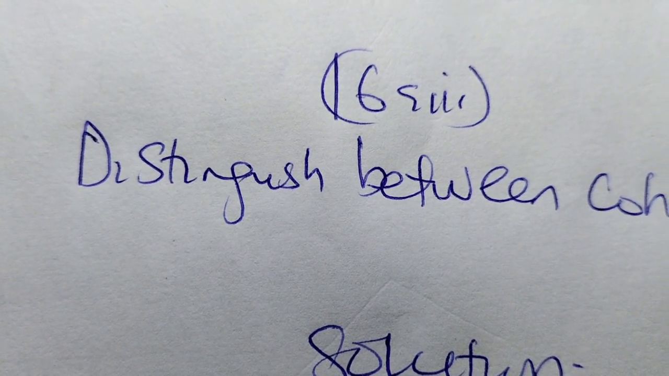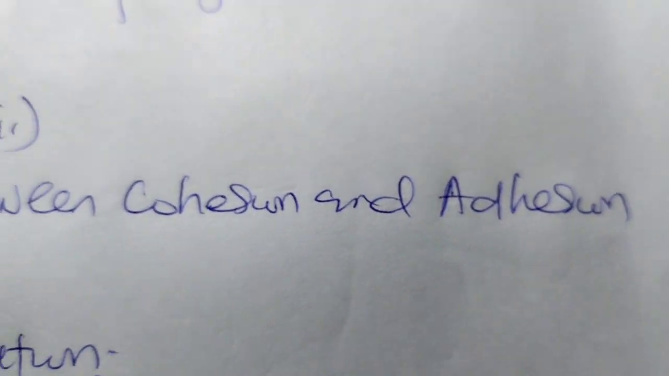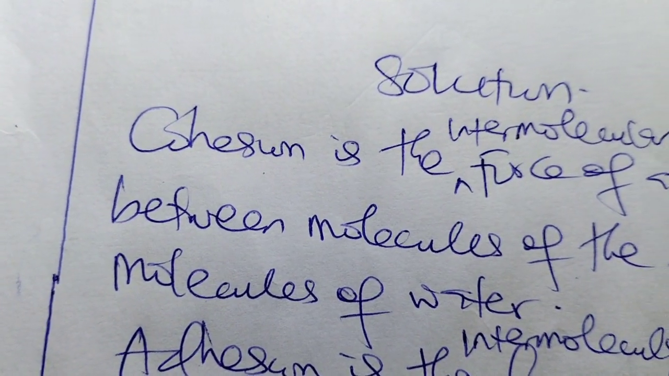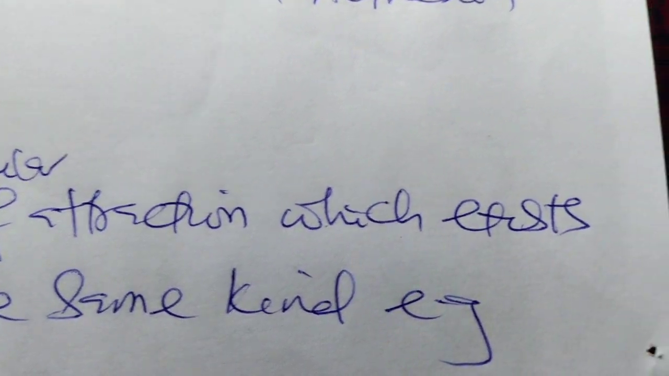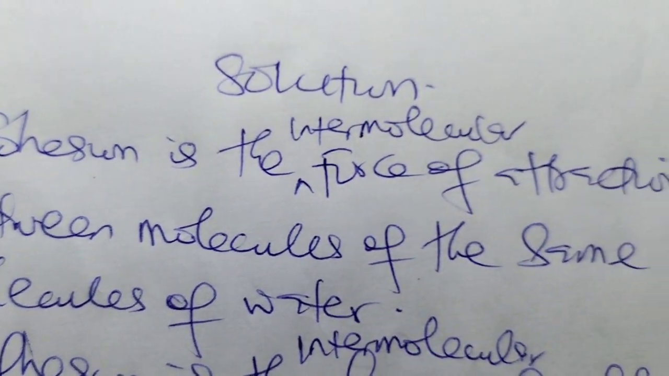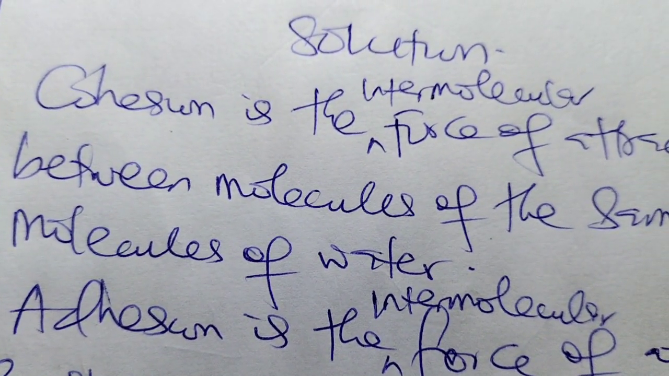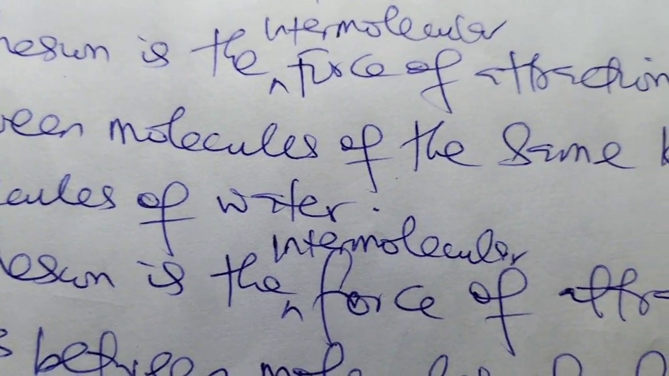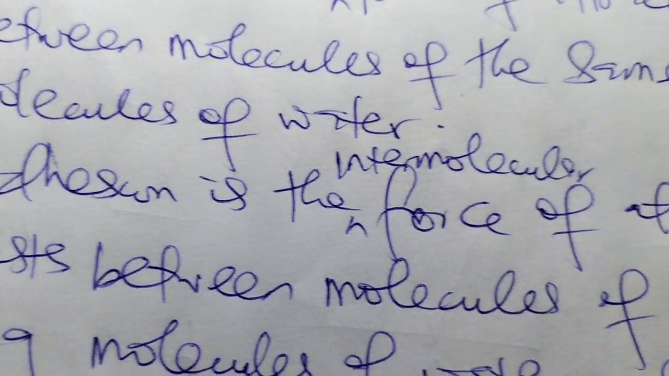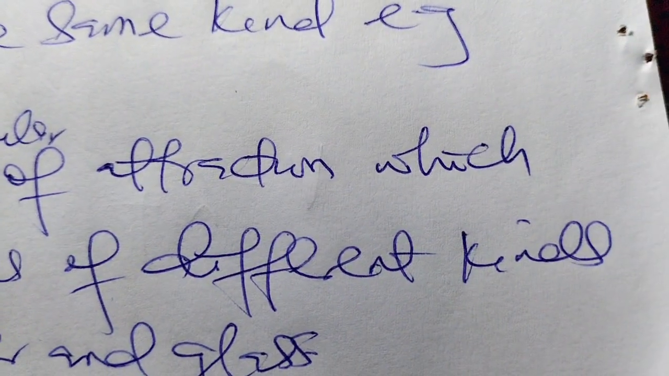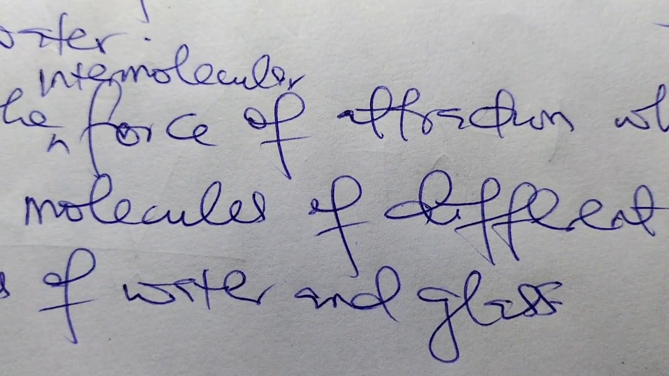16A III. Distinguish between cohesion and adhesion. Solution: Cohesion is the intermolecular force of attraction which exists between molecules of the same kind. Example, molecules of water. Adhesion is the intermolecular force of attraction which exists between molecules of different kinds. Example, molecules of water and glass.